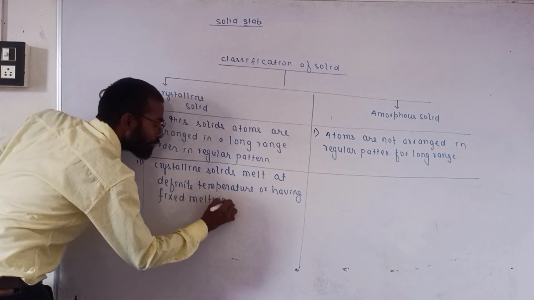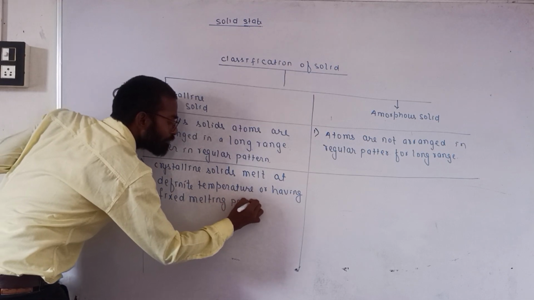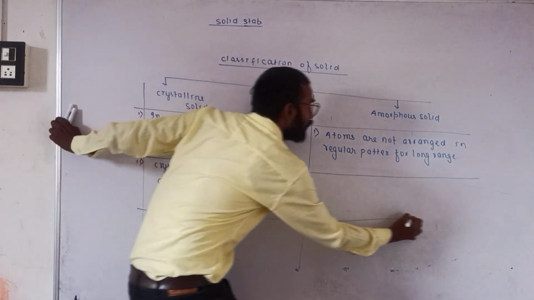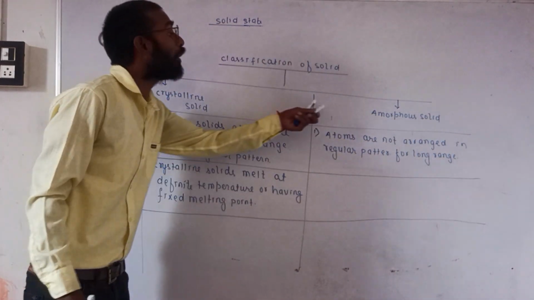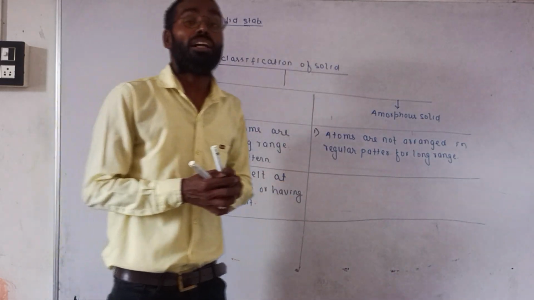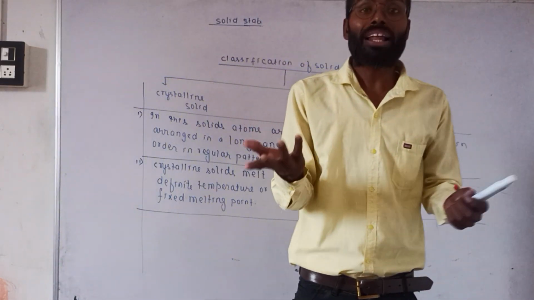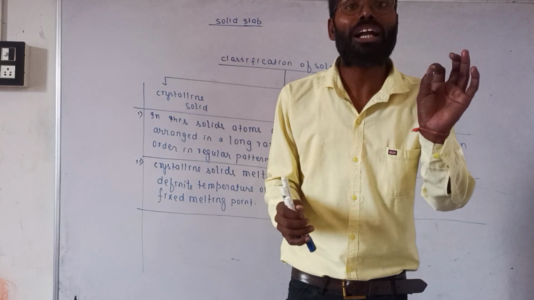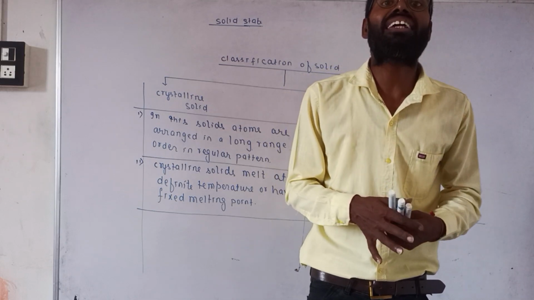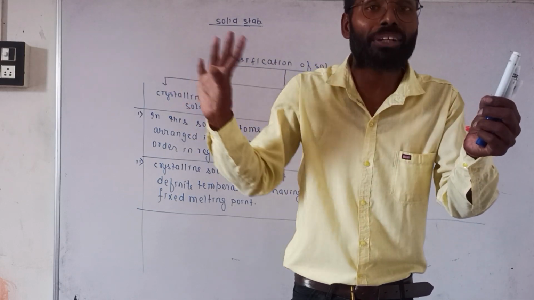Now the second point: if you want to melt an amorphous solid like a plastic chair, you will get a range of temperature.